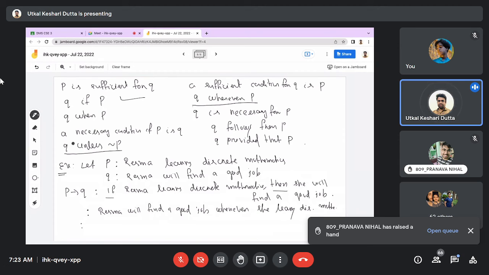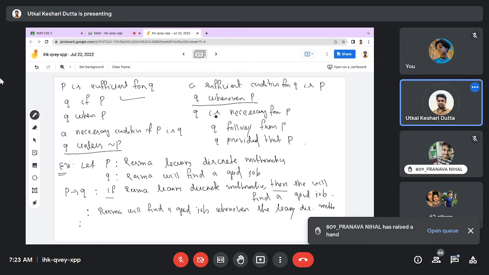For a necessary condition or sufficient condition, what will be the sentence? If she learns discrete mathematics, she will be provided a good job. That will also work. Provided that: Reshma will find a good job provided that she learns discrete mathematics.